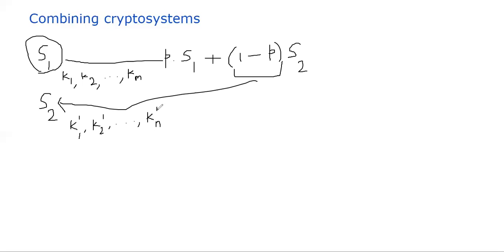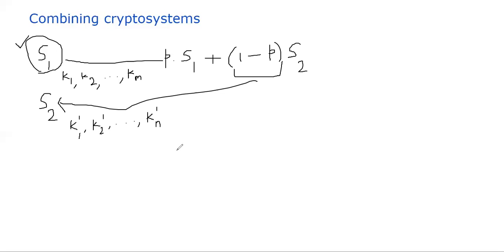Now, if you think about it from an attacker's perspective, they don't really know whether the sender used the crypto system S1 or S2. Of course, the sender and receiver must agree on this probability P. Otherwise, the receiver cannot know which one to apply, either S1 or S2. So let's assume that agreement has already taken place through some other mechanism.